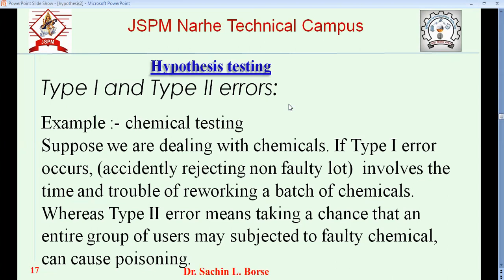Suppose such a chemical goes in the market and is creating harm to human beings. Legally, the company will be in trouble as well as lose its market share, because if people come to know that care was not taken, obviously they will lose their name as well as business.